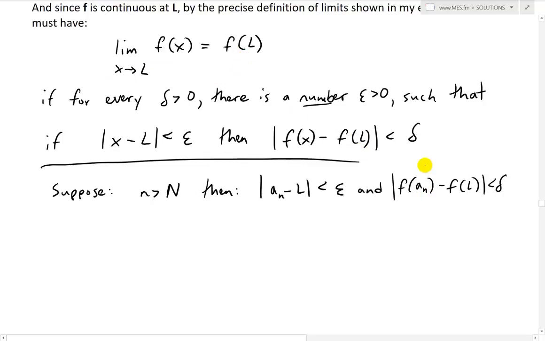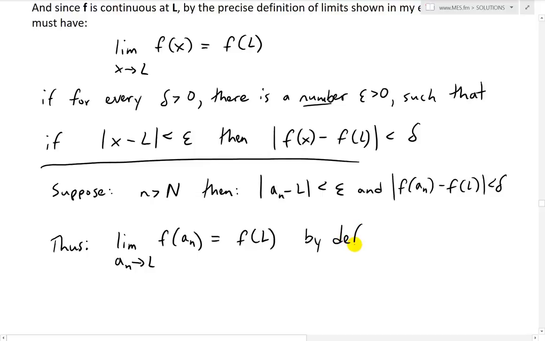So this way, instead of x we have a_n, and everything of this definition lines up. Thus we're replacing x with a_n, so the limit as a_n approaches L of f(a_n) is equal to f(L) by the precise definition of the above continuous function.